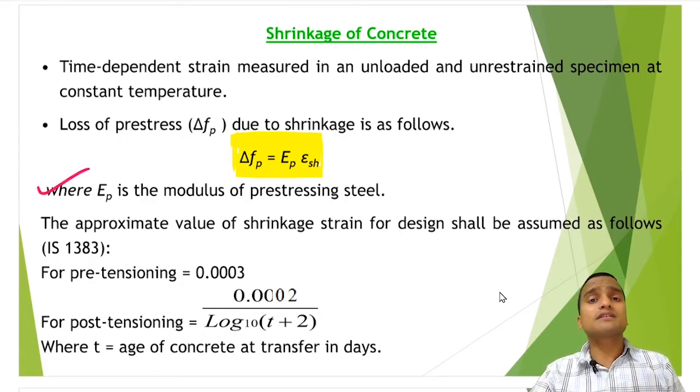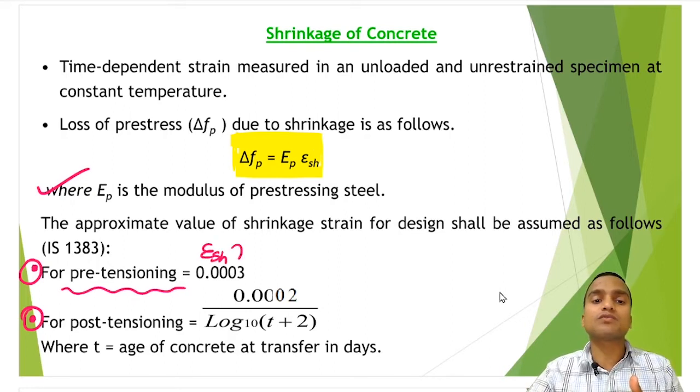As per IS 1343, the approximate value of shrinkage strain for design is given by these two formulas. The first one is a constant value for the pre-tensioning system of pre-stressing. If we are doing pre-tensioning, then epsilon SH is a constant and it is equal to 0.0003.